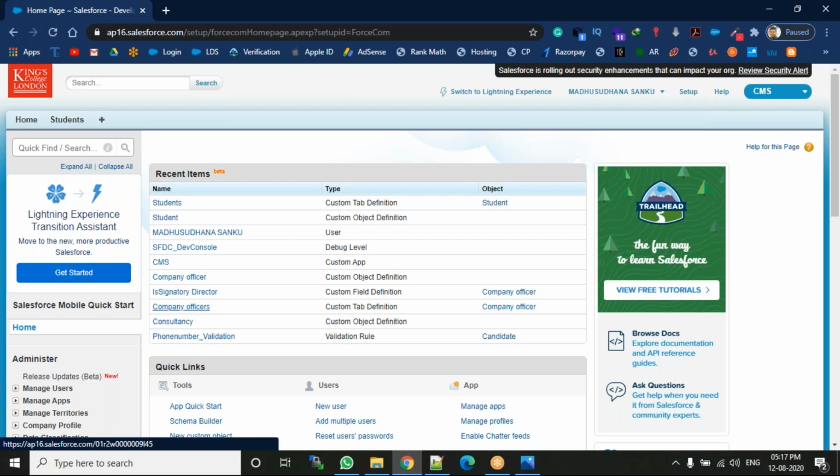So, coming to the point, today we are going to discuss the fields. In my students object, we have different types of fields. As a system administrator, I am not writing any code to implement these fields, applications and objects. Yesterday we discussed that objects have two types, object and big object. If you want to create a big object, obviously you need to write code, which means a developer will be involved. If you want to create the object, no one else will be involved, as an administrator I can create it.